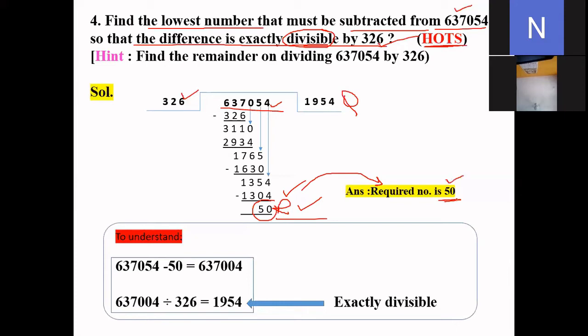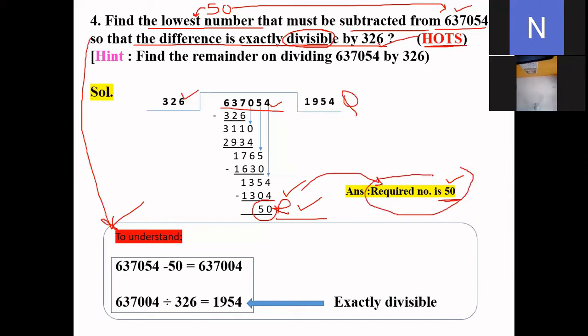Now come back to the question again. Find the lowest number, and we have already found it, and the answer is 50. So 50 is the lowest number that must be subtracted. Now let's subtract this 50, because the question is saying that. So we will subtract 50 from this number. Here I have done the explanation part, right? But children, your answer is 50 only. We have found it after dividing only, because the remainder is the answer.